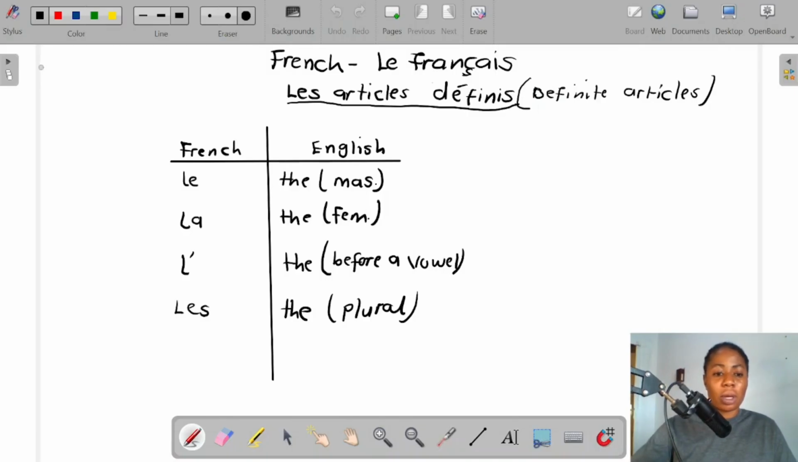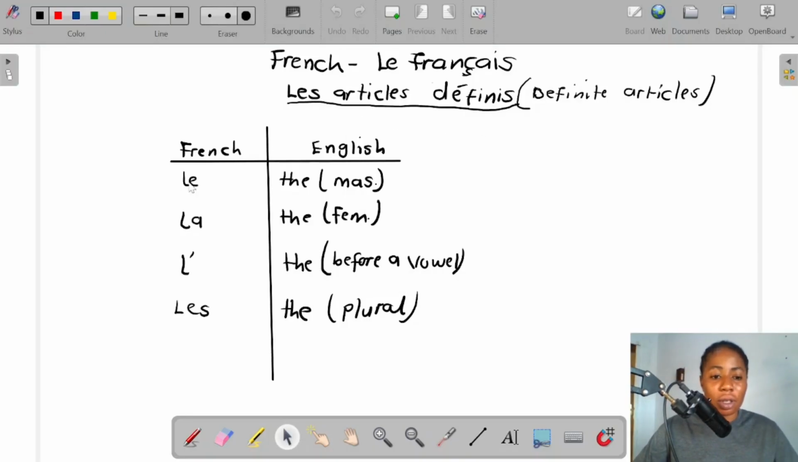D'accord. So now let's look at les articles définis. Repeat, les articles définis. That's the definite article. The article défini is talking about a specific person, a specific name of a thing, or a specific animal, which is being specific. You know what you are talking about. So that's when we use definite articles. Très bien.